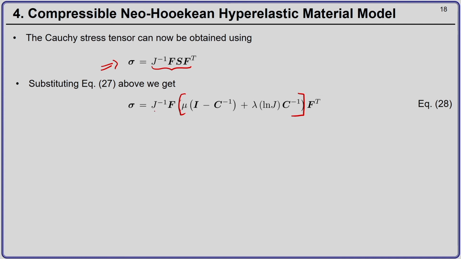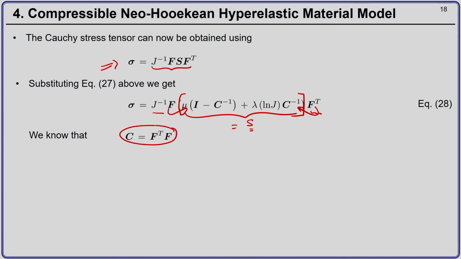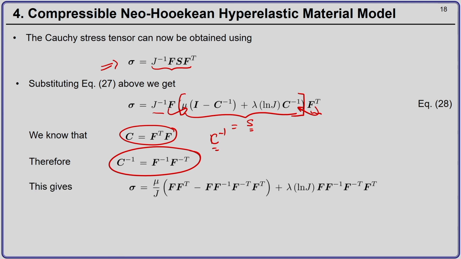Okay. So, we get J inverse F into, this is the expression for the second Piola-Kirchhoff stress tensor, into F transpose, and we take F inside and we also take F transpose inside, and we know that C is F transpose F, therefore, C inverse will be F inverse F inverse transpose, okay.